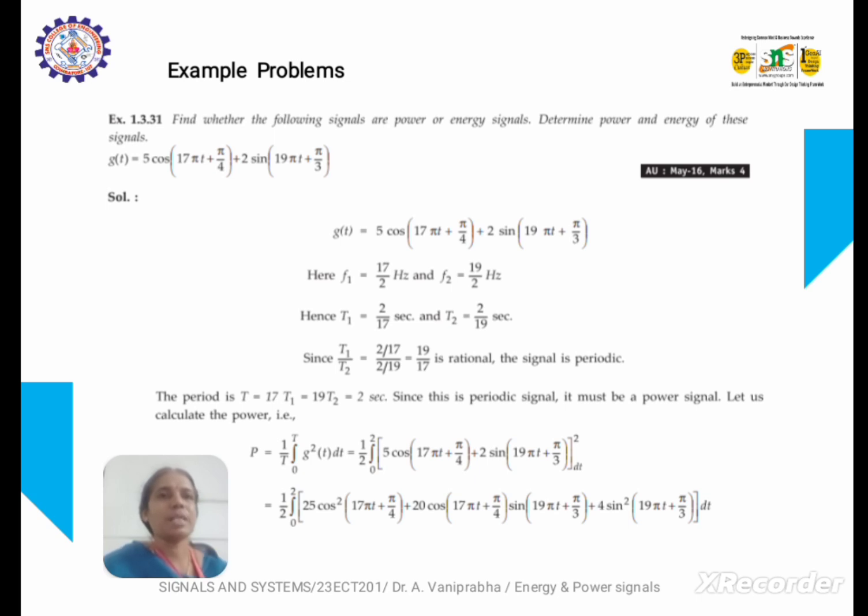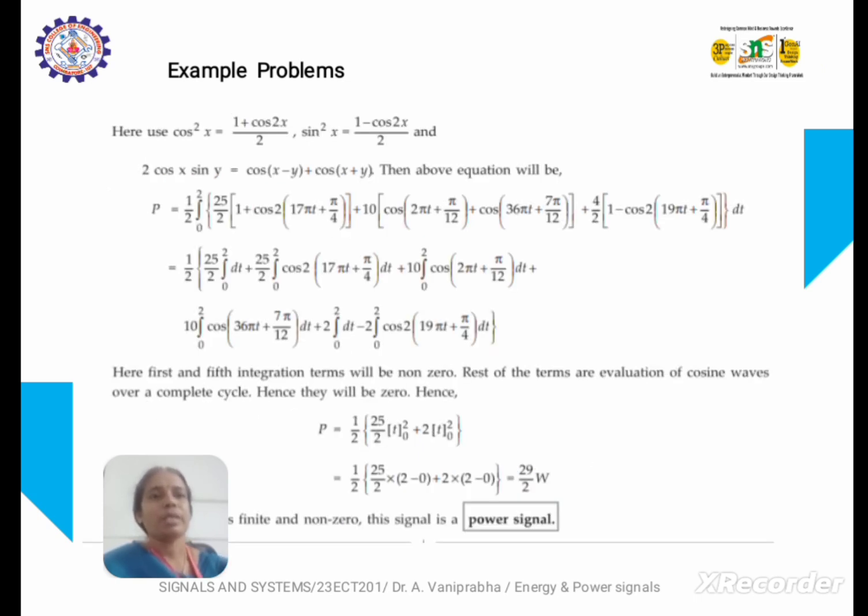So this is a simple example of an energy signal or power signal: how to calculate the energy for a given signal or the power for a given signal. The question is given here and we have to apply the formula, integral from minus infinity to plus infinity of x squared of t dt. After applying the formula, we compute the integration, substitute the limits, and finally achieve a numerical value for the power. Therefore, the signal is said to be a power signal.